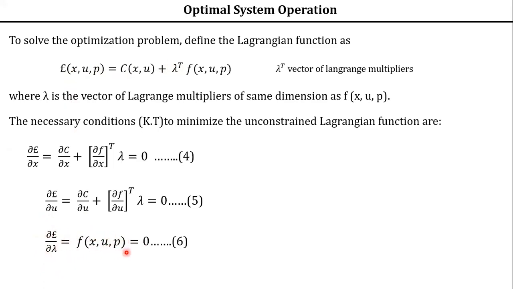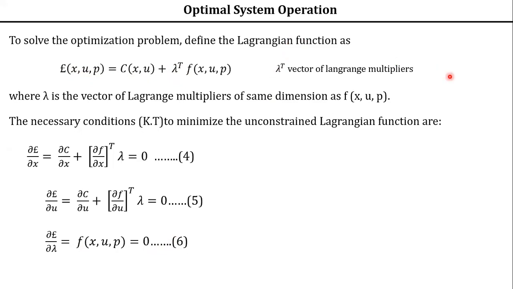Anyways, f of x comma u comma p is equal to 0. Is it clear now? There are x, u, p, three variables. Another variable is your lambda. We have to take first order partial derivatives of all these four variables. X we have taken, u we have taken, p we are not considering because it is an uncontrollable variable. It is fixed, that means it is constant. And lambda is a vector of Lagrange multipliers. So you have to take partial derivative with respect to lambda. So you are getting this equation.